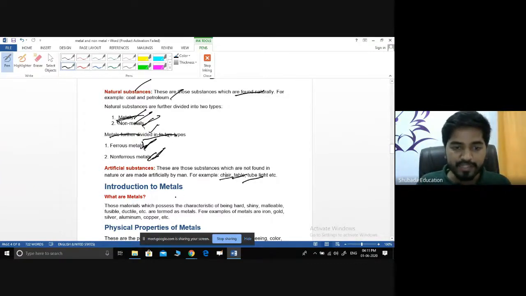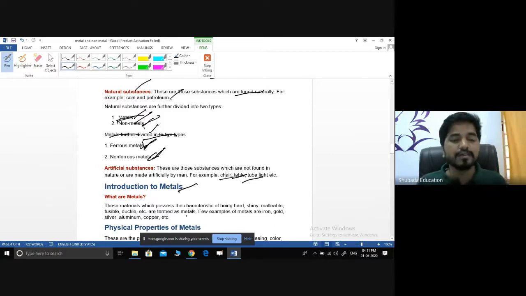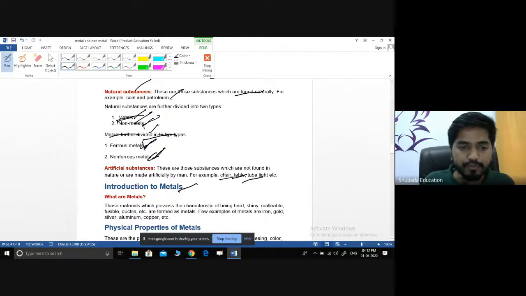Now we will go for the introduction to the metals. At the beginning, we started with the substances. As we know, substances are nothing but those which occupy a certain volume and have certain mass. The substances may be made up of materials. The material may be of different types. It may be natural, it may be ferrous metals, it may be non-ferrous metals. Then we will move to the introduction to the metals.